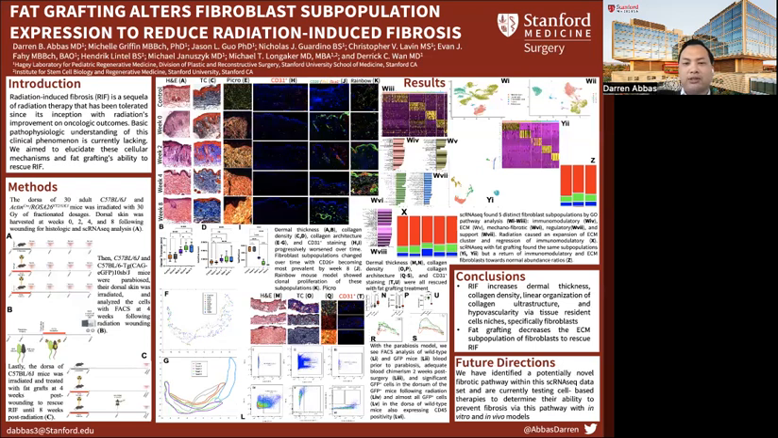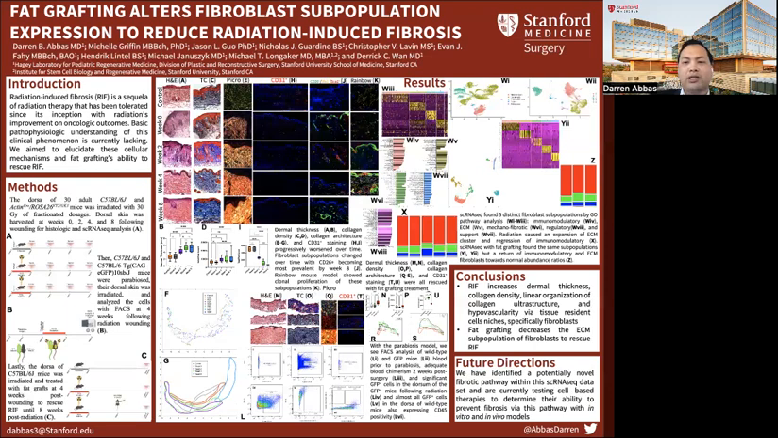So to summarize, with this study, we were able to define the sequence of radiation fibrosis at a cellular level from acute to chronic. We identified the 5 fibroblast subpopulations propelling these changes and how those fibroblast subpopulations change over time. And we displayed fat grafting's ability to alter these subpopulations, specifically the immunomodulatory, the ECM, and the regulatory fibroblasts, to rescue the fibrosis following radiation exposure.